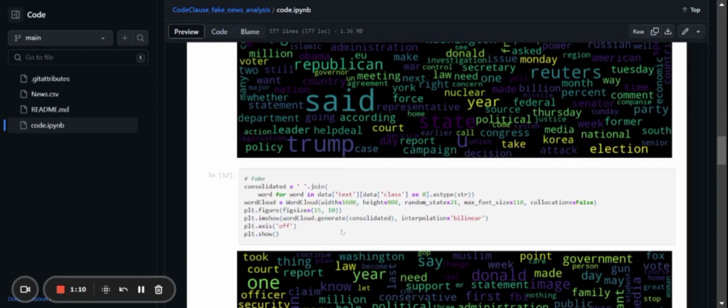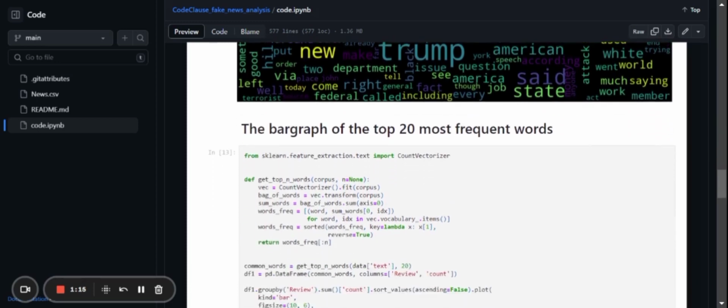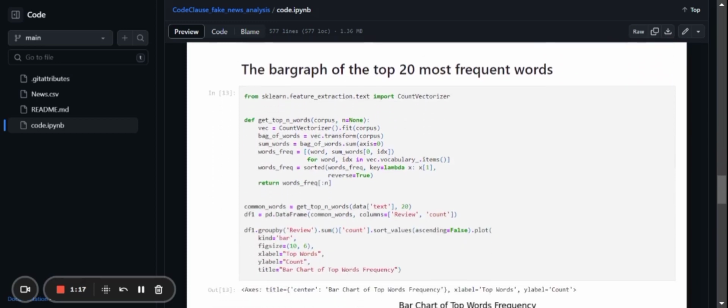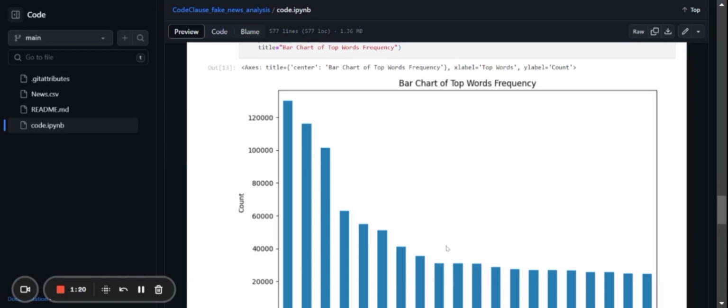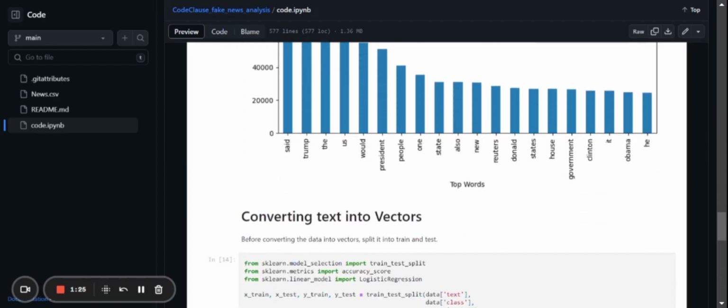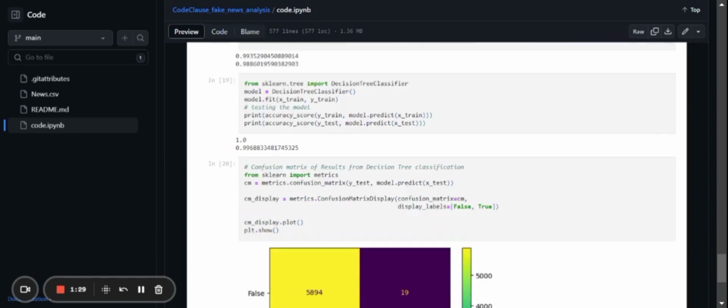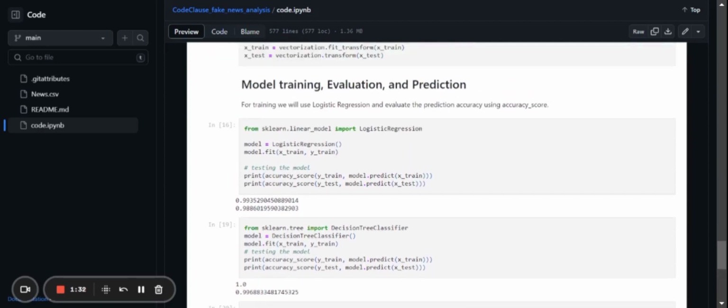After that, I have built two machine learning models, that is logistic regression and decision tree classifier. The code splits the preprocessed data into training and testing sets, and the machine learning models are used for classification. Logistic regression is a linear model commonly used for binary classification tasks, and decision tree classifier is a non-linear model that partitions the feature space to make predictions. Both models are trained on the training data and then evaluated on the testing data using accuracy score.